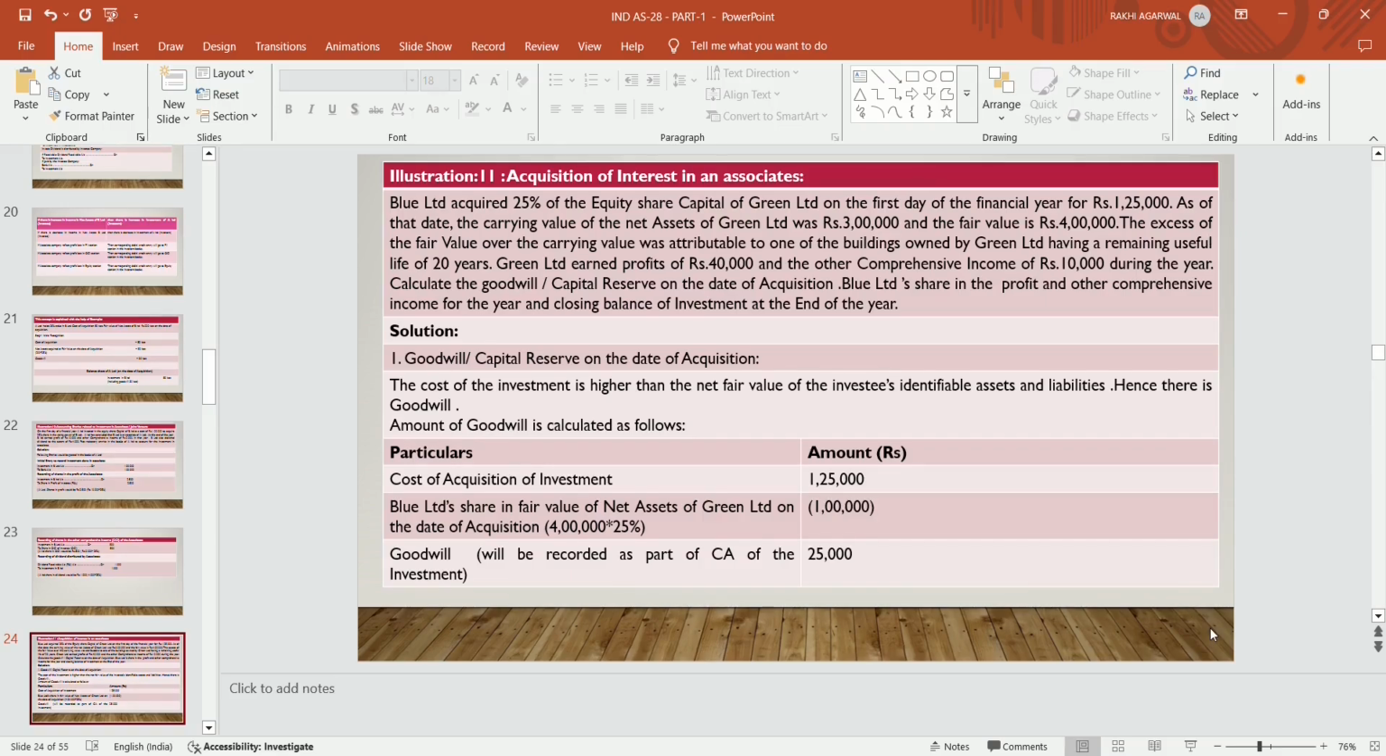The fair value of the net asset of Green Limited as on the date of acquisition is 4 lakh into 25%, which becomes 1 lakh. Purchase consideration is more than the net asset of Green Limited at fair value. So the goodwill becomes 25,000. It should not be disclosed separately in the balance sheet. It will be recognized as a cost of investment.